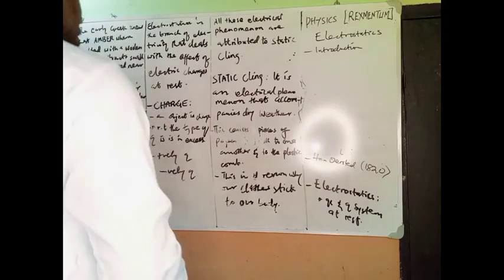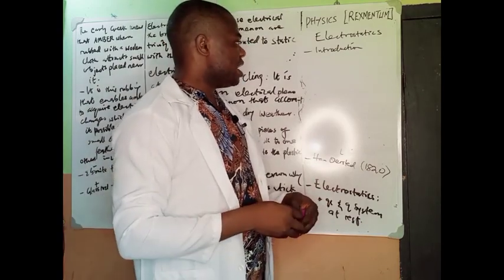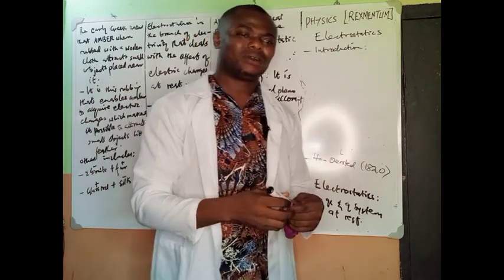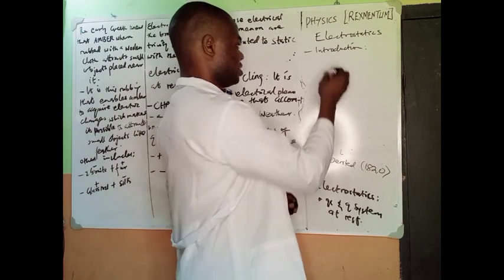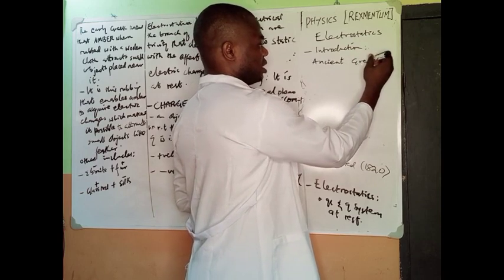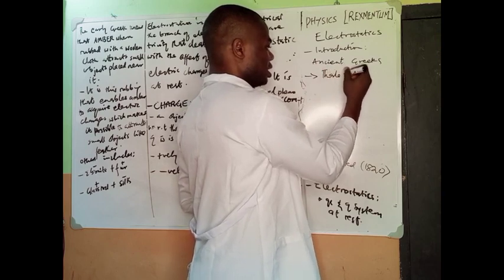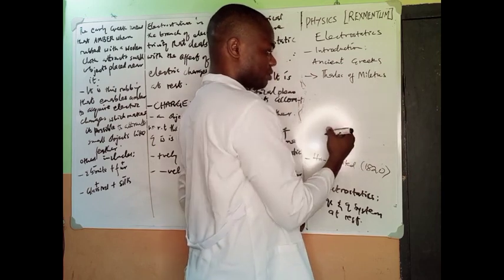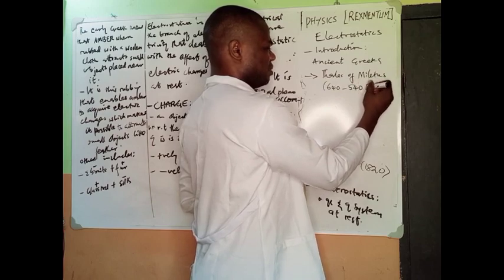Right, welcome once again. Today we'll be talking about an aspect of physics known as electricity. I want you to understand that observation of electrical attraction can be dated back to the times of the ancient Greeks. They started up the work. The first person we are considering is Thales of Miletus, in the year 640 to 540 BC.